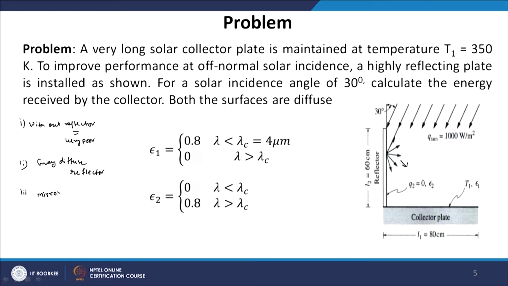The advantage of putting a mirror is that it reflects only in a certain direction, that means it reflects most of its energy towards the collector plate and not towards the atmosphere. That is the advantage of a mirror, which is basically a specular reflector.